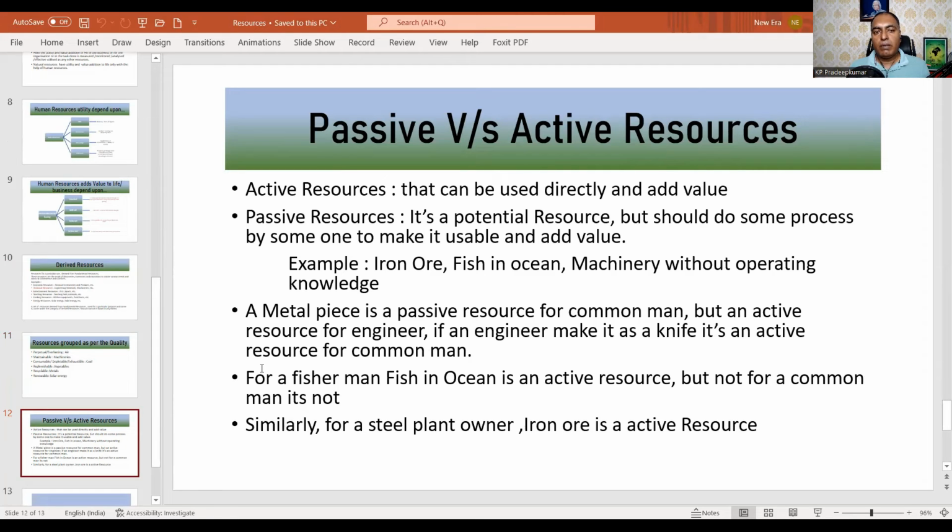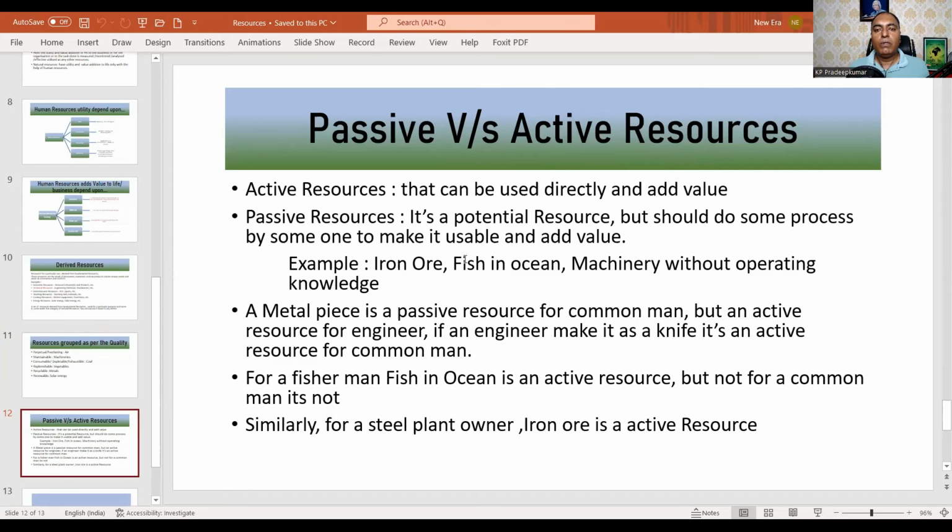What I term as active resources are those that can be used directly and add value. If you have something that you can use directly and it adds value to your life, like I have a camera, I can directly use it, and it can help me take photos and make videos. So any resource that can be directly used and adds value to your life can be called an active resource. Passive resources have potential, but must be processed by someone to make them usable and add value.